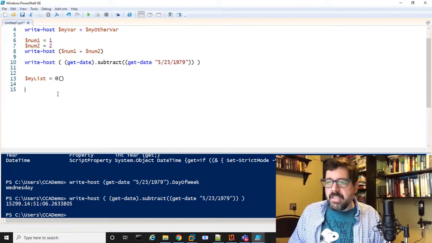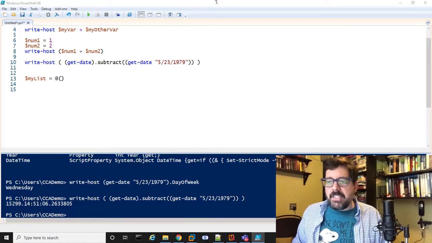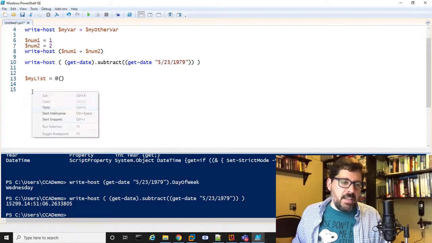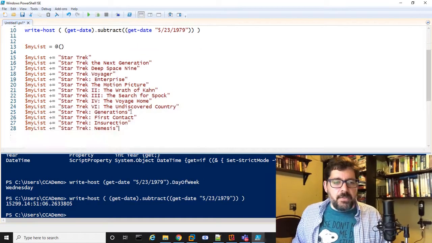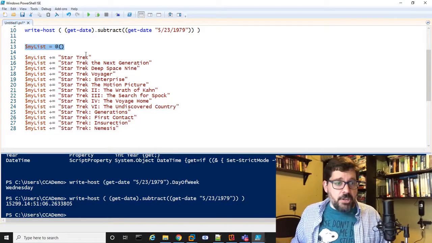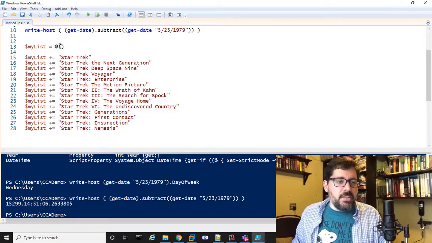So with my list, for example, let's say I wanted to store a list of Star Trek movies. There's a lot of them. I was trying to brainstorm something that would be a list. So here, first I create my variable, my list, and I'm telling PowerShell, because of the @ symbol and the parentheses, that the value of this is going to be a list of things.